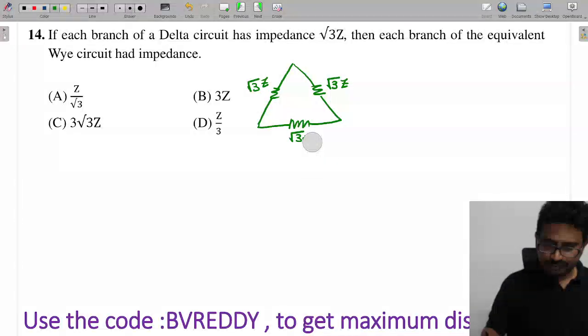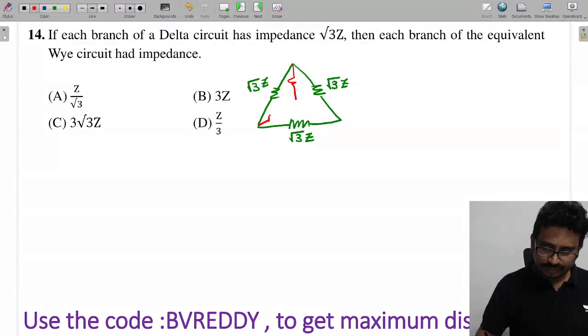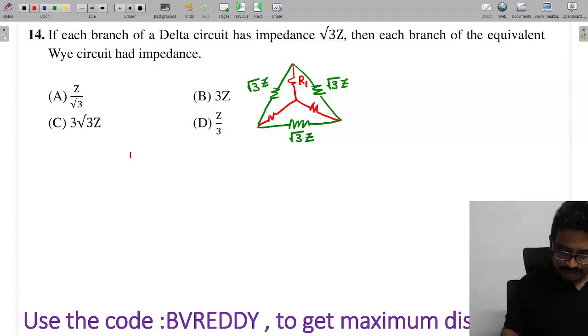Now they are asking for the corresponding star. From the star, one resistance will come, and all will come equally, since all the delta values are equal. If I call this R1, the R1 is the product of these two, root 3Z into root 3Z, by the sum of all.